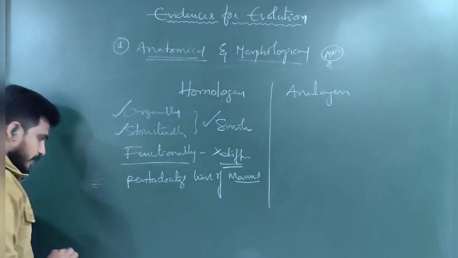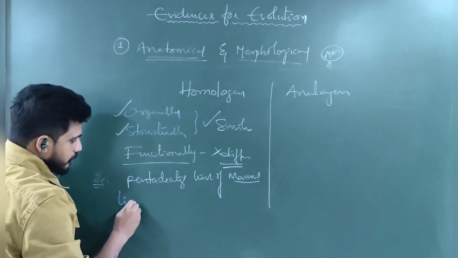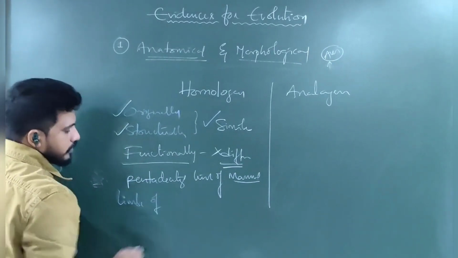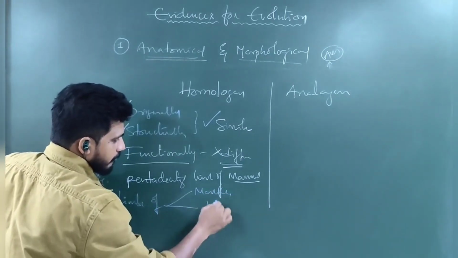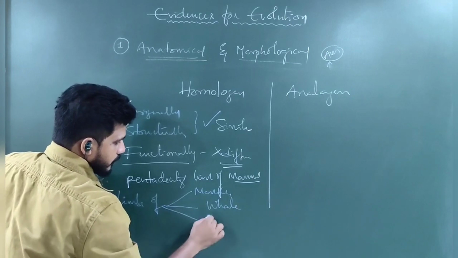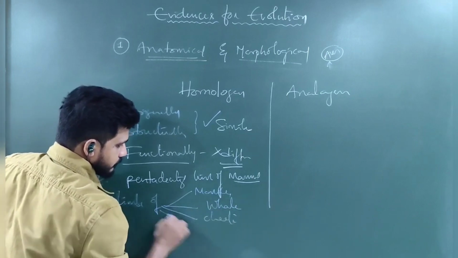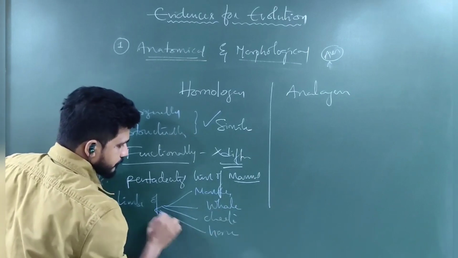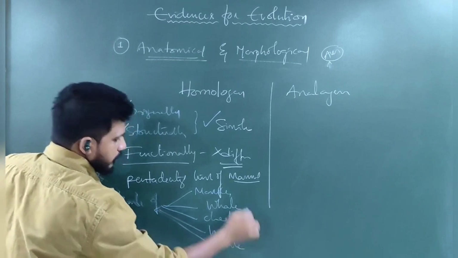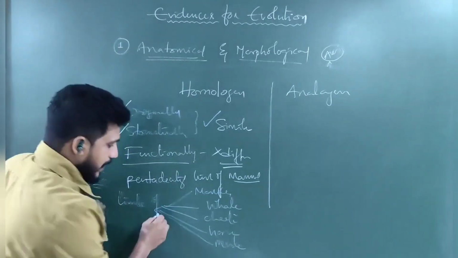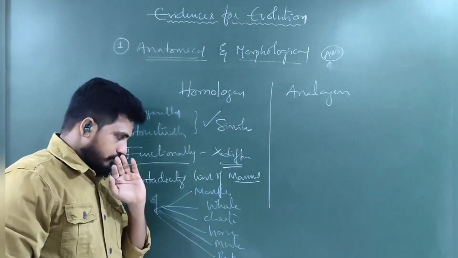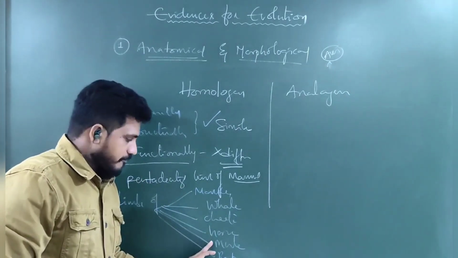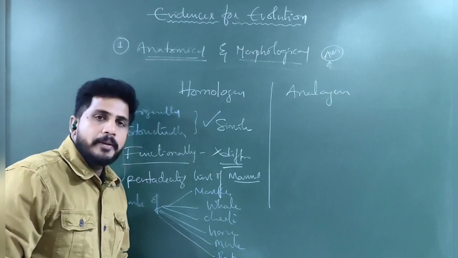For this, I can say limbs: four limbs of monkey, whale, cheetah, horse, mule, and so on, or bat. So monkey, whale, cheetah, horse, mule, and bat.